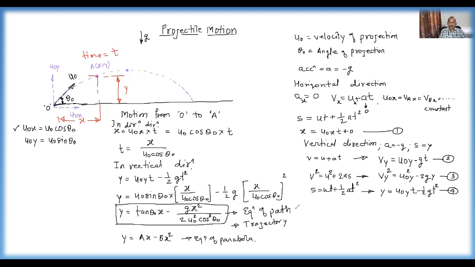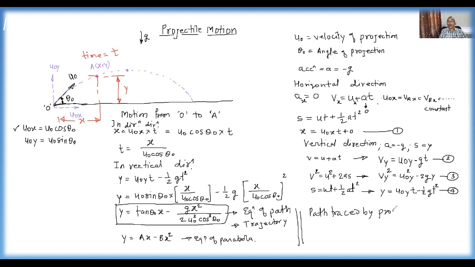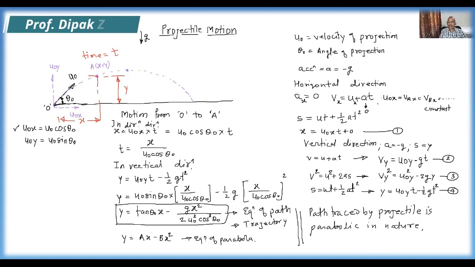Therefore, from this equation you can say that the path traced by a projectile is parabolic in nature. Such a question is normally asked in exams: prove that the path traced by a projectile is always parabolic. Okay, thank you very much.